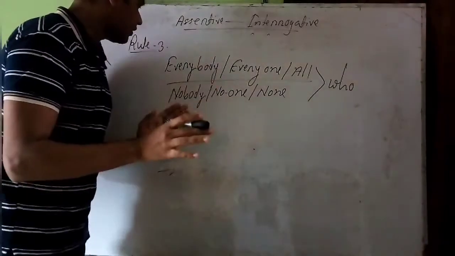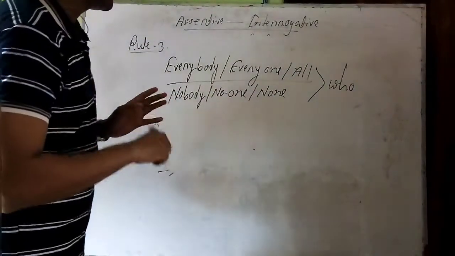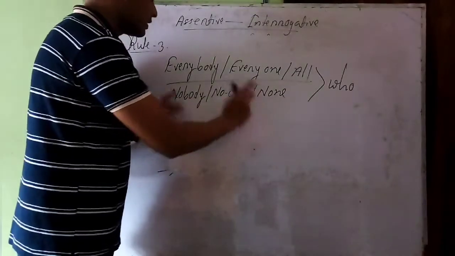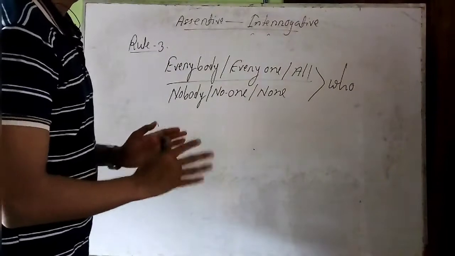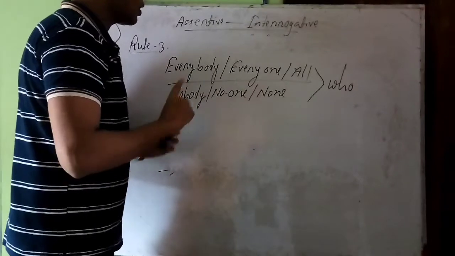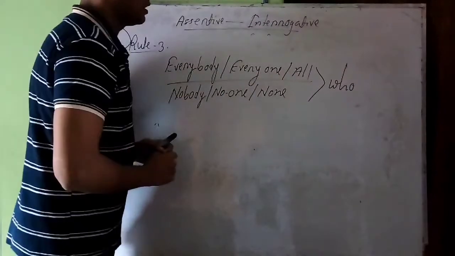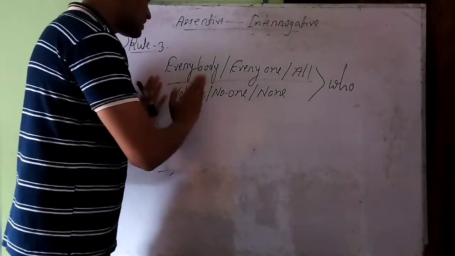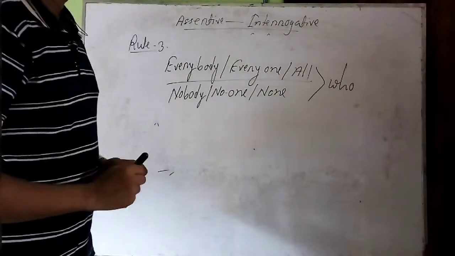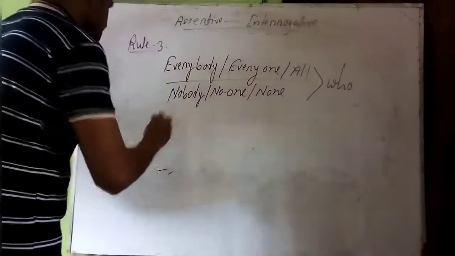Then you should also remember that these 3 words, everybody, everyone, all, actually indicate the affirmative form of the sentence, and these 3 words, nobody, no one, or none, actually indicate the negative form of the sentence. That means after taking who instead of them, you should also make the sentence negative if you have everybody or everyone or all, and you should make it affirmative if the sentence is starting with nobody, no one, or none. Then you should put a question mark at the end of the sentence. Let's take an example first.